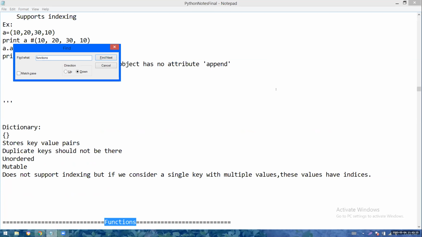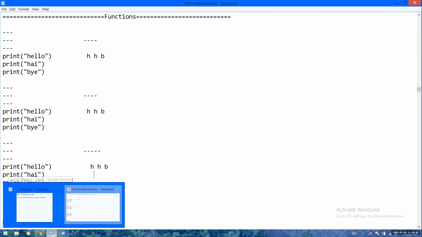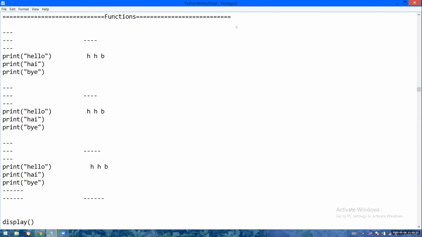So today we will see the functions. And a small point is left, like I will tell you what is the pass keyword.